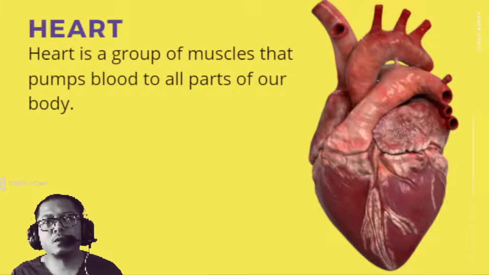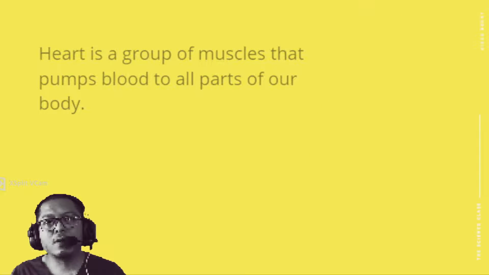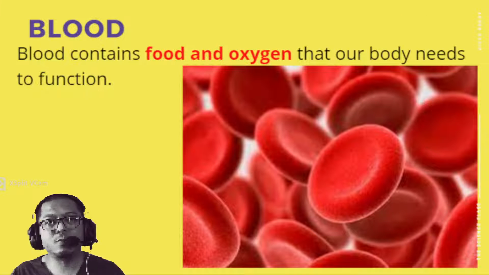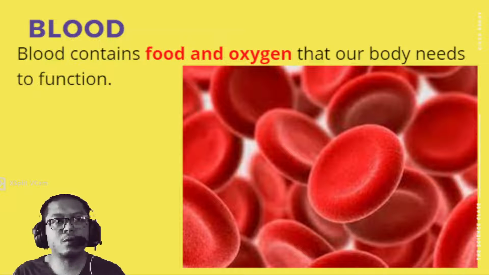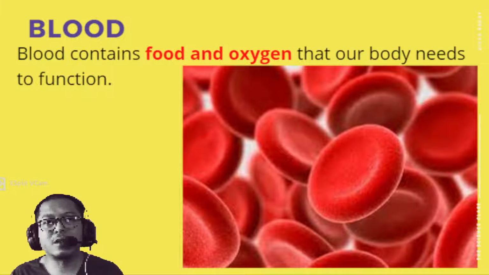And the transport system consists of the heart, and the heart functions as a group of muscles that pumps blood to all parts of our body. So another part of our breathing system would be the blood. No, not breathing system. Transport system is the blood. Blood contains food and oxygen that our body needs to function.